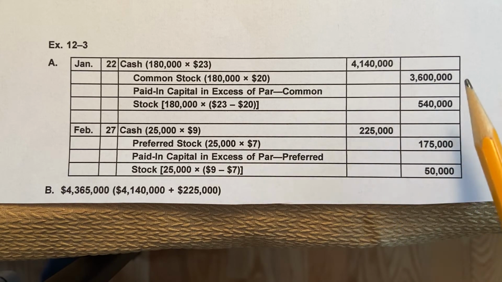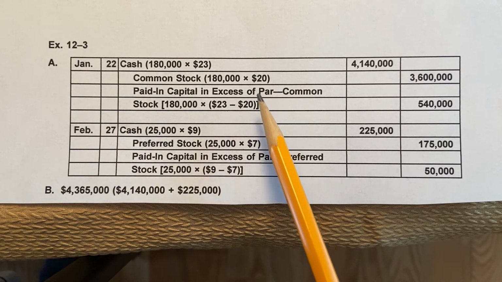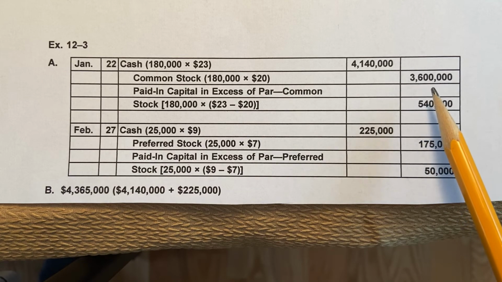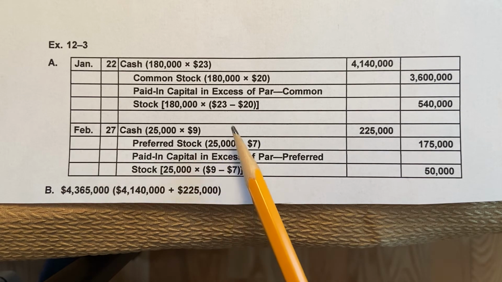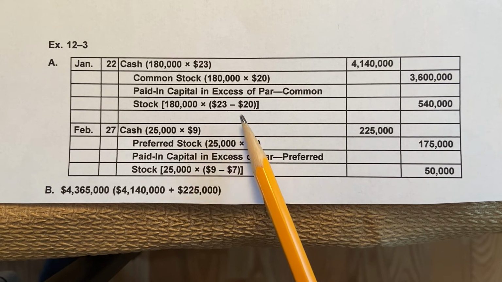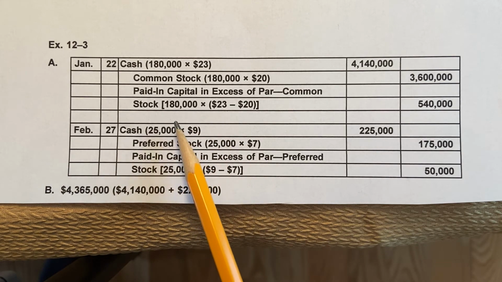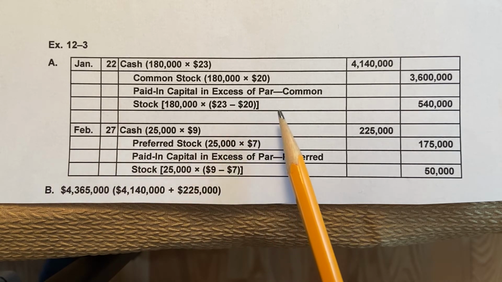On the other side of the journal entry, common stock would go up by 180,000 times the par value. So this is what's unique to this chapter. Notice we're using 20, that's the par value, for 3,600,000. That difference, the amount up and above the par value, which is really 23, what they sold it for, minus the 20, which is really $3 per share, the difference between these two, times the 180,000, goes into a very long account called paid in capital excess of par common stock.